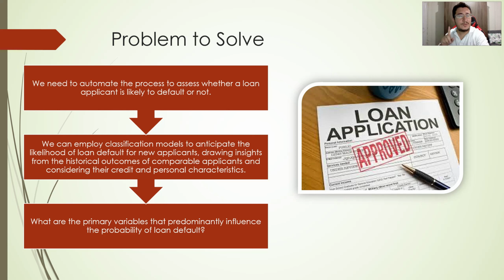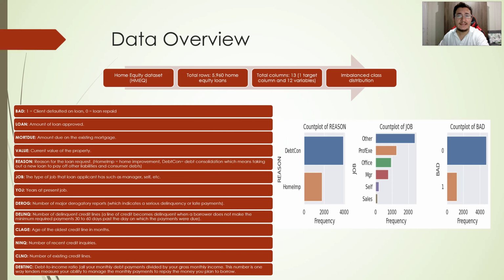Now, here's a crucial point to consider. Banks deal with several customer variables, but only a handful significantly impact the outcomes of loan default predictions. By using machine learning techniques, we expect to uncover the key variables that affect the probability of loan defaults. The home equity dataset has 5,960 recent home equity loans, with 12 variables per applicant and a binary target named BAD, indicating 1 for default and 0 for repayment.